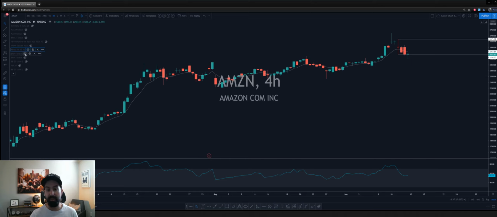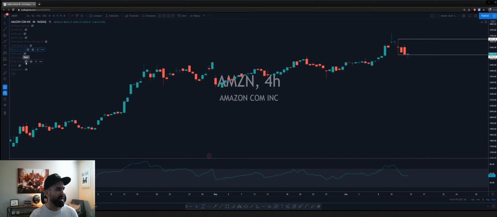8 exponential, this is my favorite. Whatever color you want to use. I'm now using a light gray just to keep it not intrusive. 8 exponential moving average for the short-term strength of the chart. Is it really strong right now, trading above, or is it weak, trading below? Strongest charts are always trading above the 8 exponential moving average.